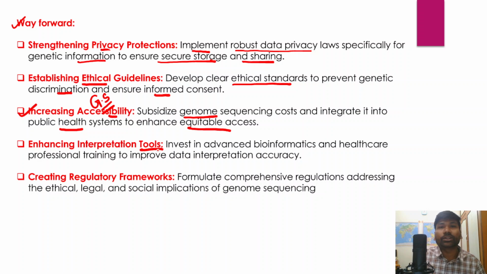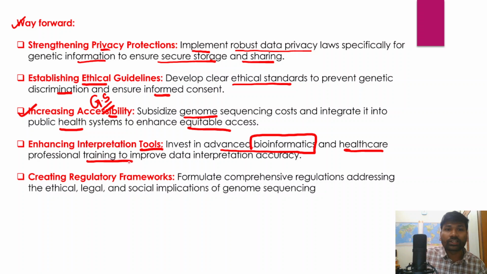And enhanced interpretation tools. So for that, invest in advanced bioinformatics and healthcare professional training to improve data interpretation accuracy, and creating regulatory frameworks. So formulate comprehensive regulations addressing the ethical, legal, and social implications of genome sequencing.